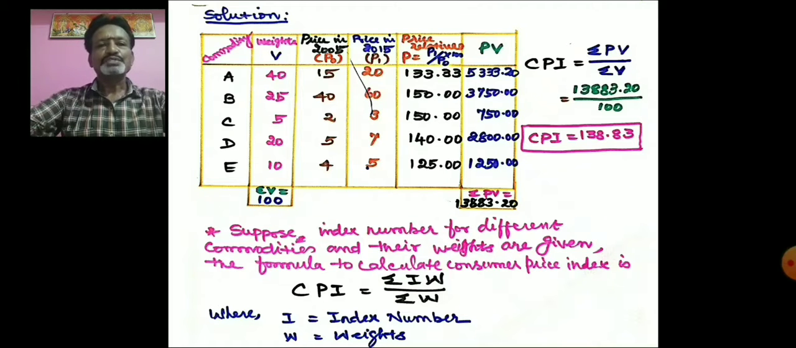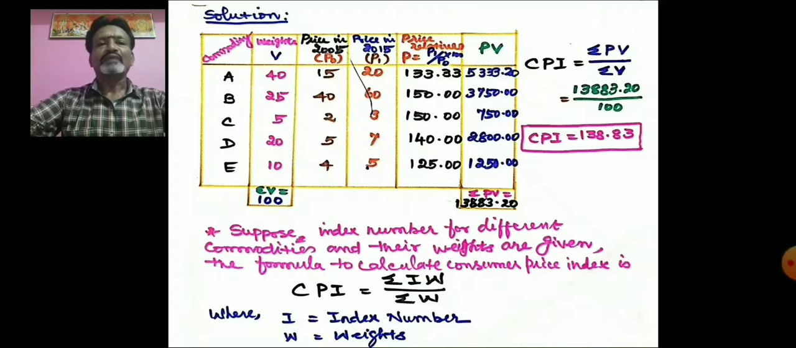To find sigma V, you have to take the sum of all the V values. Here the sum of all the V values is equal to 100, that is sigma V equal to 100. Then the price in 2005, that is the base year price, is denoted by P0 and the current year price is denoted by P1. Now we have to estimate the price relatives, that is P equal to P1 divided by P0 into 100. For each and every commodity the current year price should be divided by the base year price and multiplied by 100, that is called the price relative.